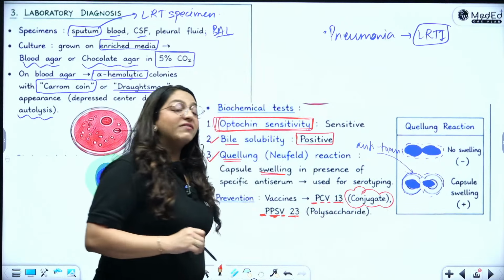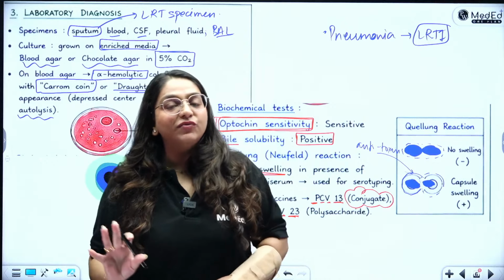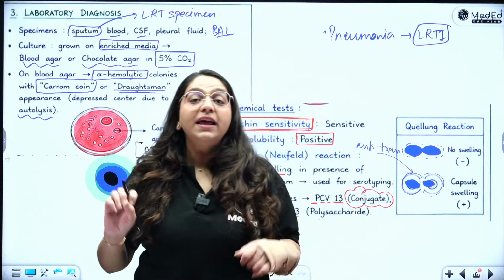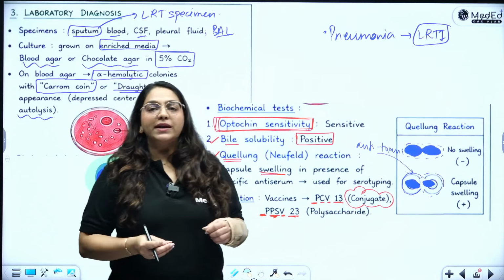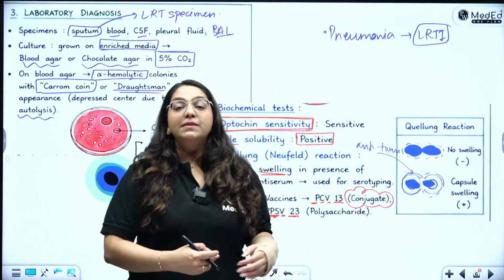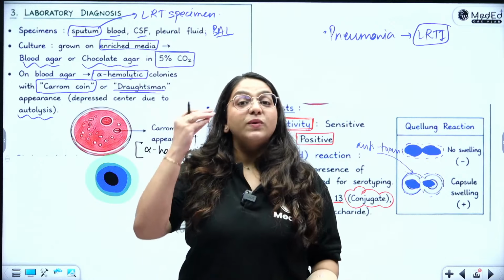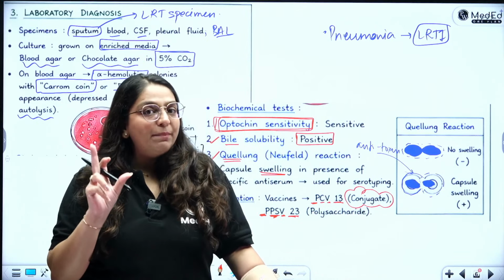And those of you who have attended the immunology lecture have a clear-cut understanding of T-dependent and T-independent antigens. You realize that when I take a T-independent antigen and add a protein to it, it becomes T-dependent and it becomes a better immunogen, right? So that is what I have done. This capsule is always a T-independent guy, okay?